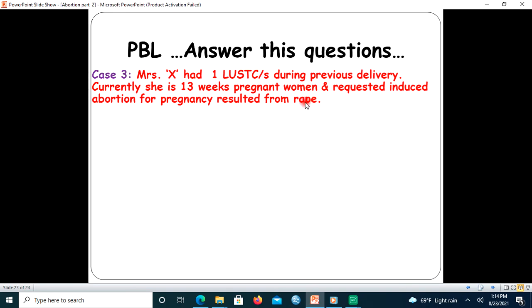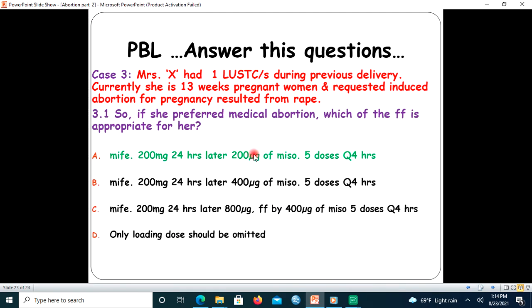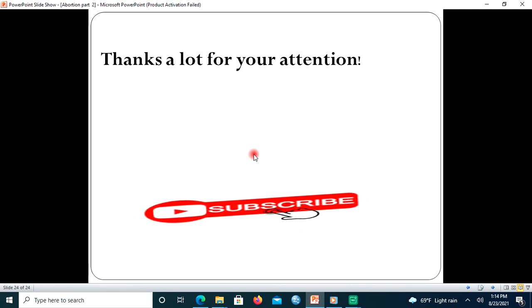So our focus is, if she preferred medical abortion, which of the following is appropriate for her. As we have seen before, if the woman has one lower uterine segment transverse scar and no other uterine scar, the loading dose should be omitted, and also the usual dose should be made half of the dose to be given for the general population. So this is the answer. The others are not.